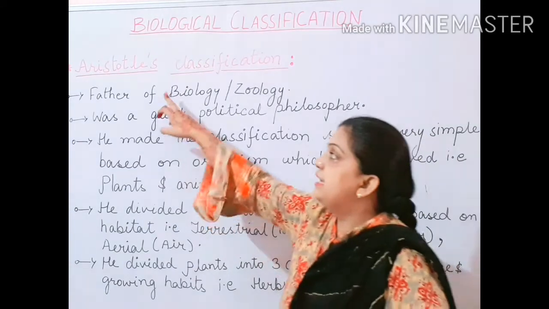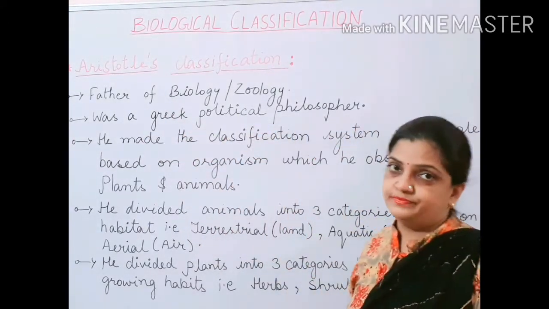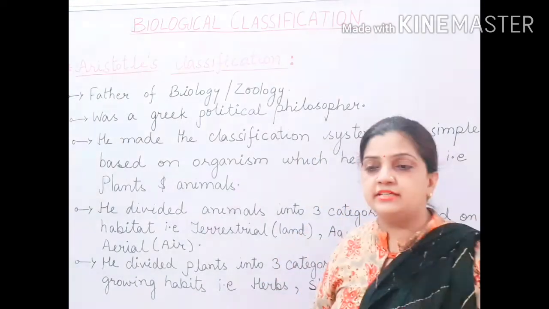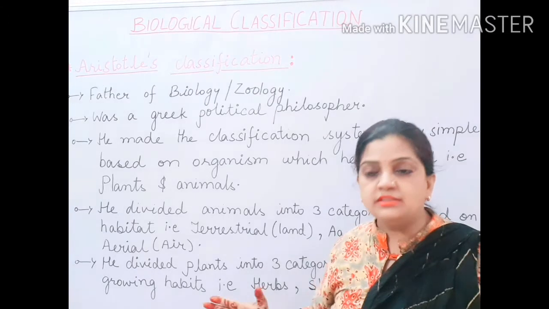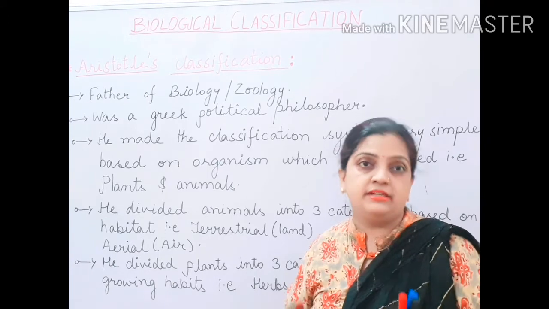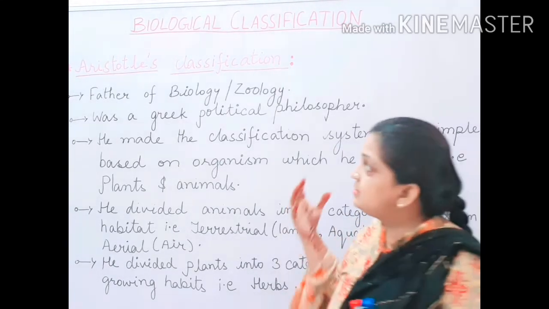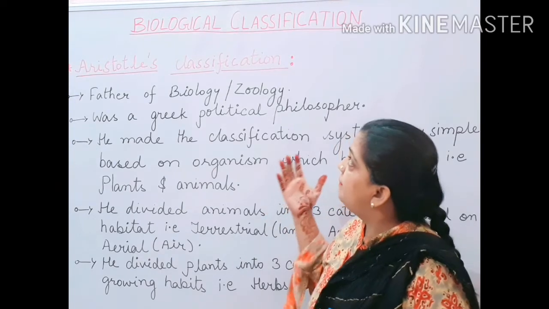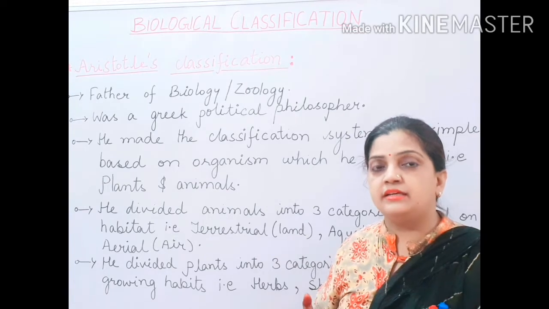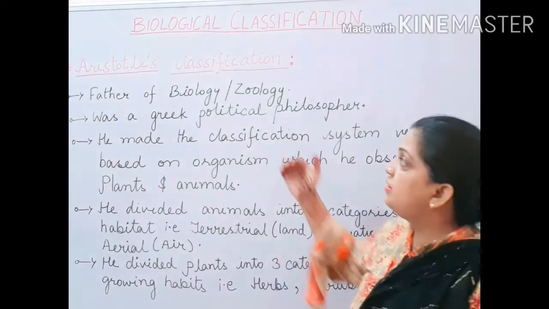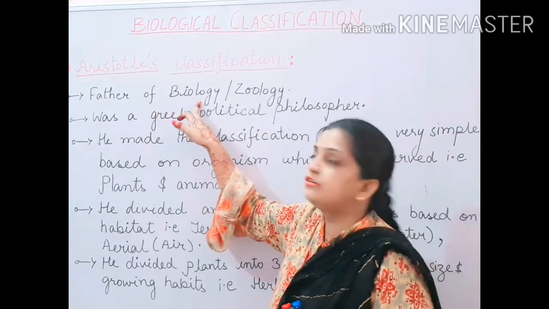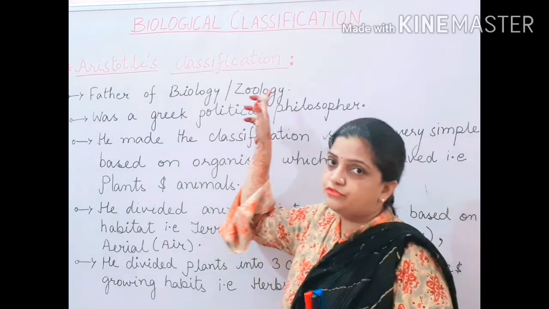Now children, he was a Greek political philosopher. Aristotle was a highly educated person. He contributed to almost all the different subjects, all the different streams, and his thoughts were very great. From his thought, the pattern of biological classification also came into existence, and people started thinking in this direction also. So Aristotle was a Greek political philosopher, and he is also known as the father of biology, or the father of zoology.